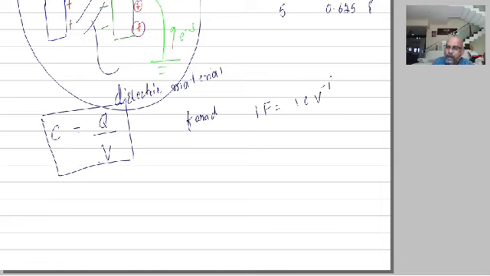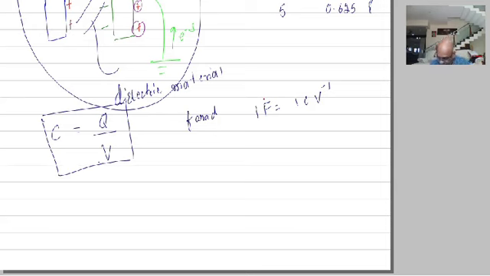That means if 1 coulomb of charge is added to the conductor, if the potential increases by 1 volt, then the capacitance of that conductor is said to be 1 farad. Or in the case of capacitor, if 1 coulomb of charge is given to the capacitor, if the potential difference increases by 1 volt, then the capacitance of the capacitor is said to be 1 farad. I repeat again, we can define 1 farad in the case of conductor, we can define 1 farad in the case of capacitor.